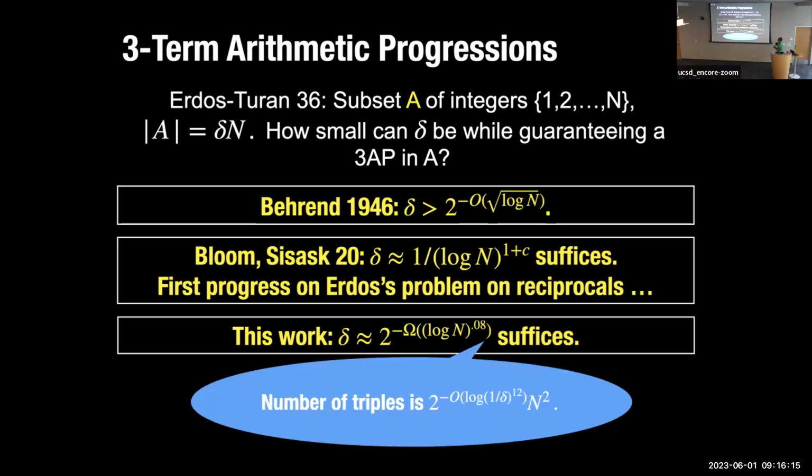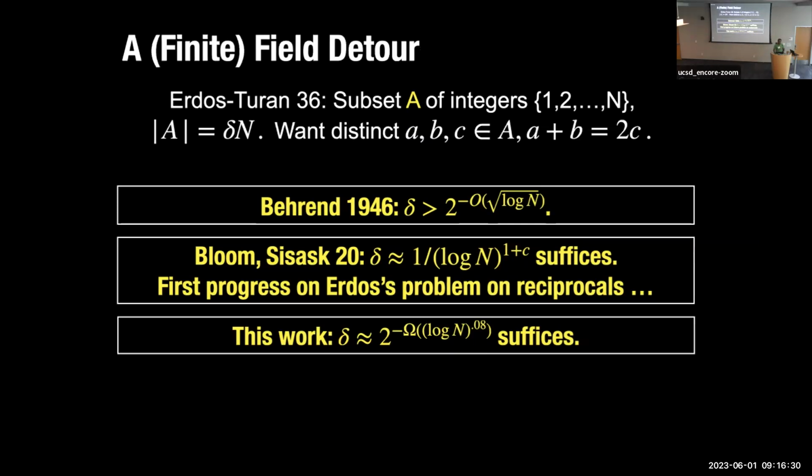And not just our result, but also most of the previous results say that you don't just get one 3-term arithmetic progression, you get many, many 3-term arithmetic progressions when you find one. And there's a way to quantify how many you find. Okay, so this is the history again.